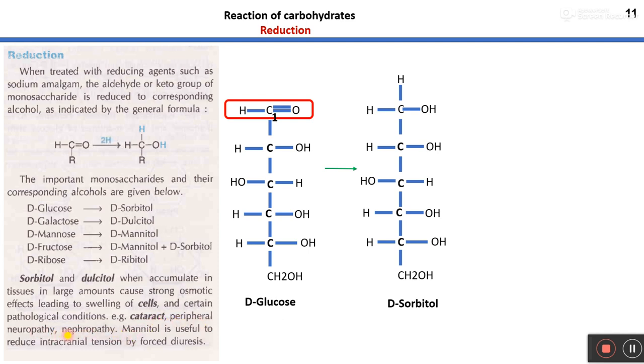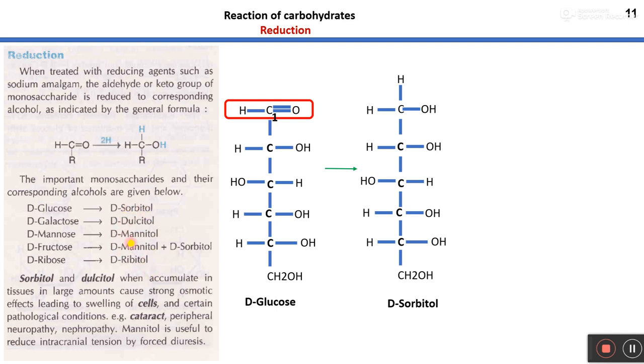And mannitol is useful for reducing intracranial tension by forced diuresis. So just go through this and you will come to know about the different functions of these sugar alcohols in biological systems.